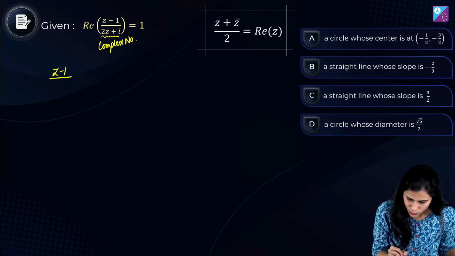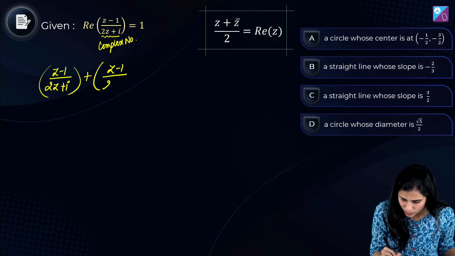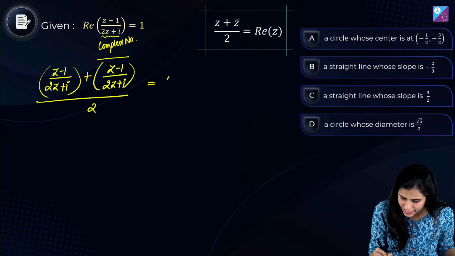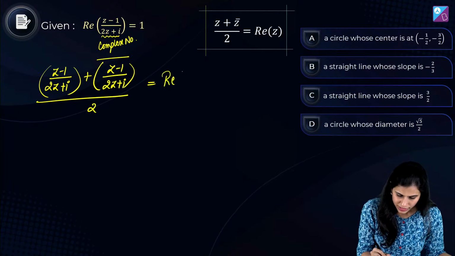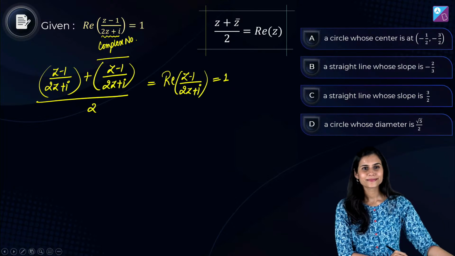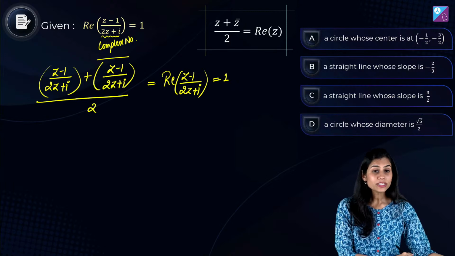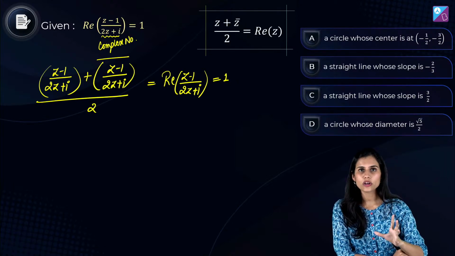So (z minus 1)/(2z plus iota) is the complex number, plus its conjugate. So [(z minus 1)/(2z plus iota) plus its conjugate] upon 2 is 1. Because this actually represents the real part of (z minus 1)/(2z plus iota), which is given to be 1. Right? So yes, it's right. I'm not saying you are wrong. I just want to take a different approach and solve this question.